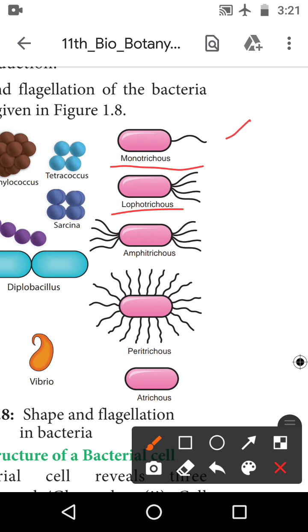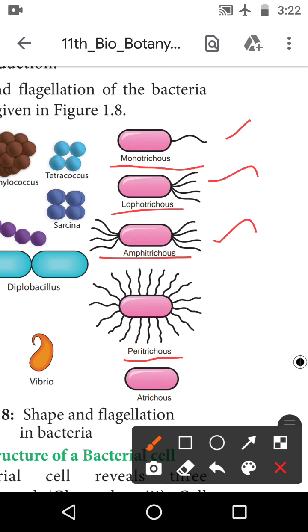Then amphitrichus. Amphitrichus means the group of the flagellum is present for the both side. So இது பார்த்தாலே தெரியும், the group of the flagellum is present for the both side. It is a amphitrichus. Then peritrichus.